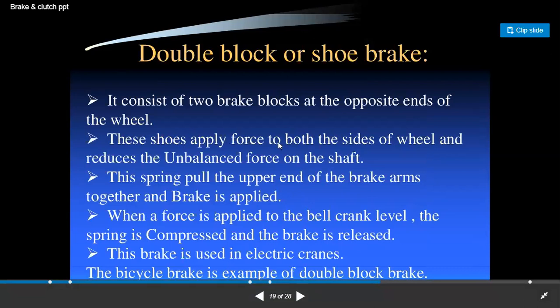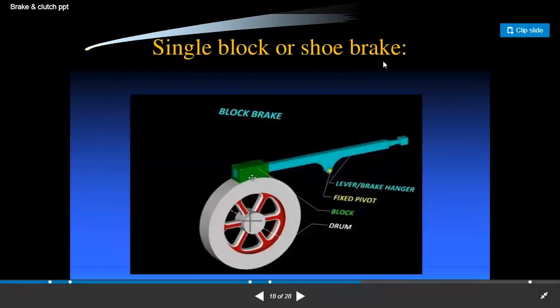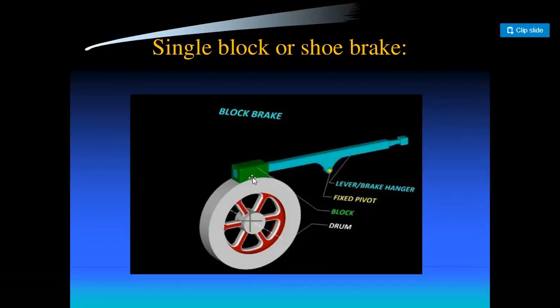These shoes apply force to both sides of the wheel and reduce the unbalanced force on the shaft. If you use a single block brake, then the shaft becomes unbalanced due to the frictional force or vibration produced while applying the brake.